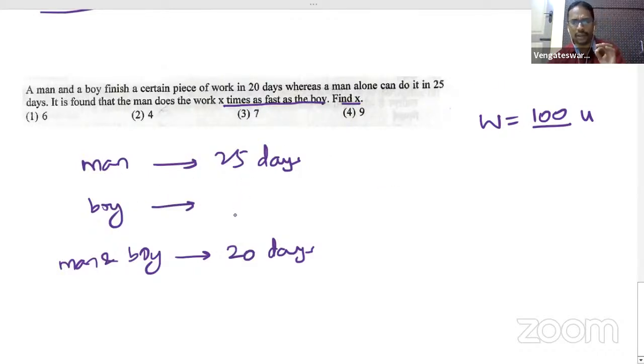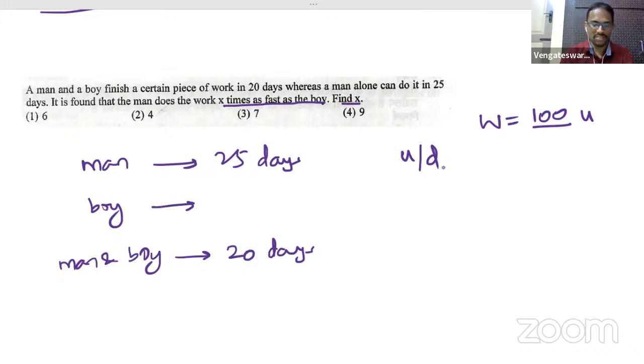That means, tell me, this man can do how many units in one day? If the man is capable of finishing 100 units in 25 days, how many units is he doing in one day?